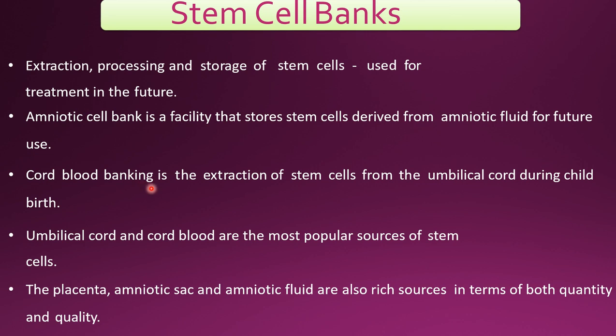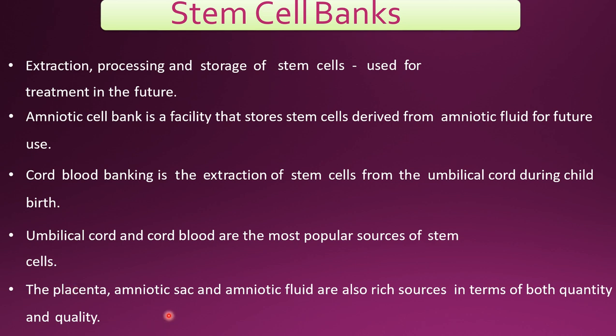And cord blood banking, what did I say? Cord, what cord? Umbilical cord. Extraction of the stem cells from the umbilical cord during childbirth. At the time of childbirth, the umbilical cord is taken safely and kept, and stem cells are extracted and processed, and kept in the bank, and it can be useful for the mother or the baby in the future. Umbilical cord and cord blood are the most popular sources of stem cells.